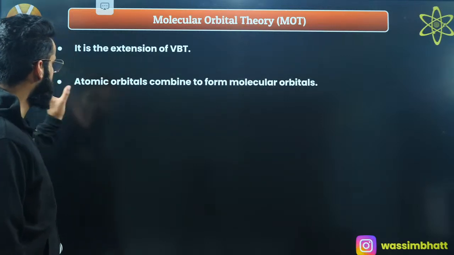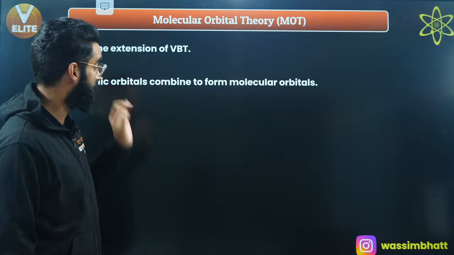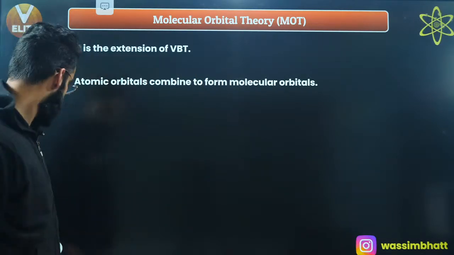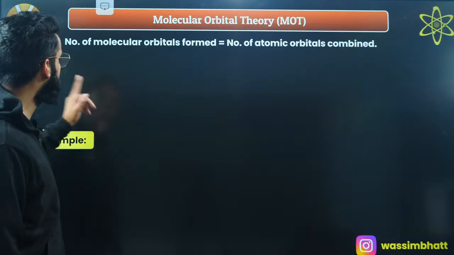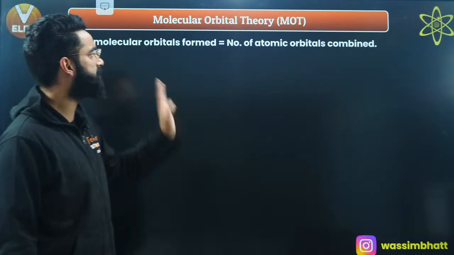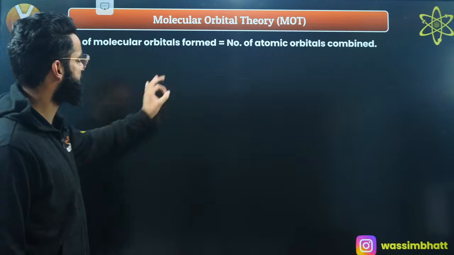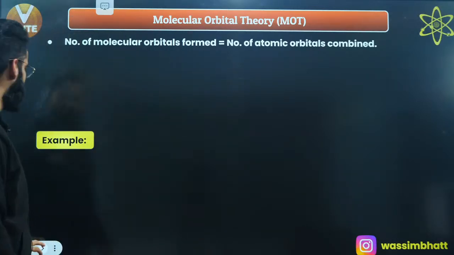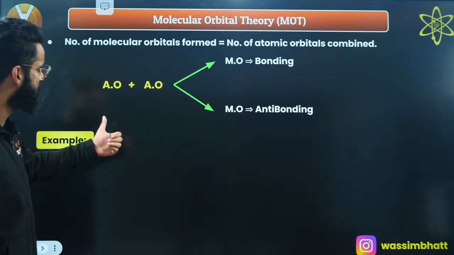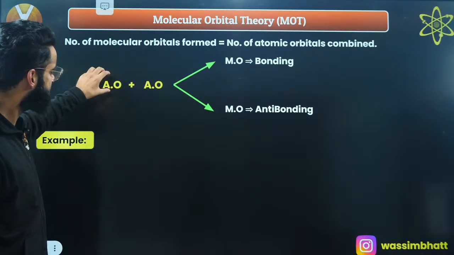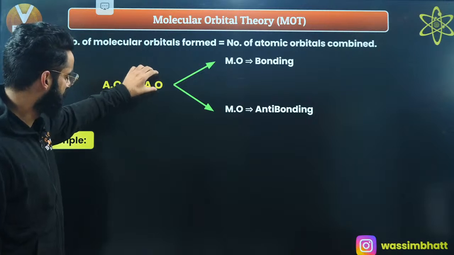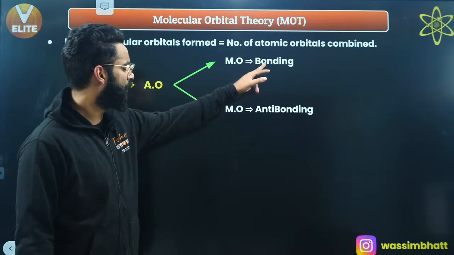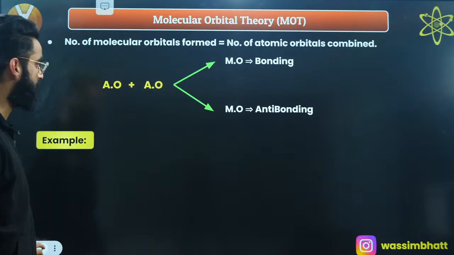This is something which I told you: atomic orbitals, as per molecular orbital theory (MOT), combine to form molecular orbitals. The number of molecular orbitals formed is always equal to the number of atomic orbitals combined, right? Let's take certain examples so that it gets clear to you. One of the atomic orbitals of one atom and one of the atomic orbitals of one more atom are going to combine. They lead to the formation of two molecular orbitals. One is called a bonding molecular orbital, one is called an anti-bonding molecular orbital, right?